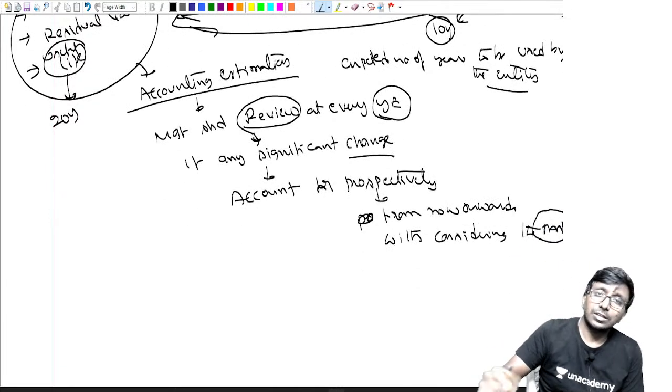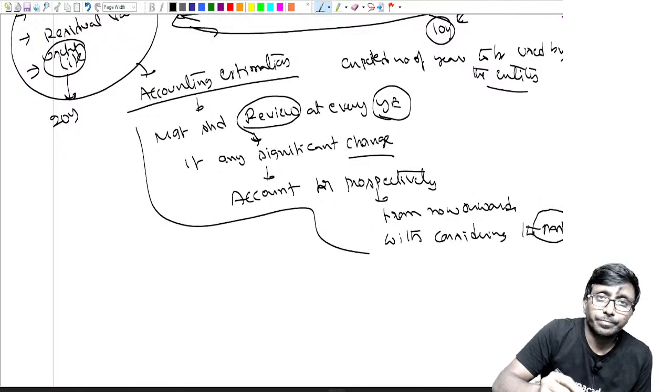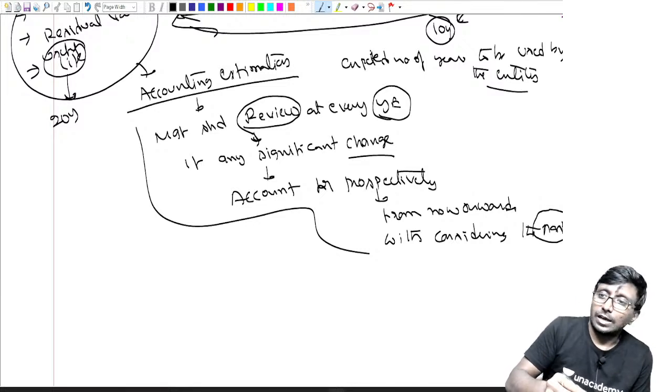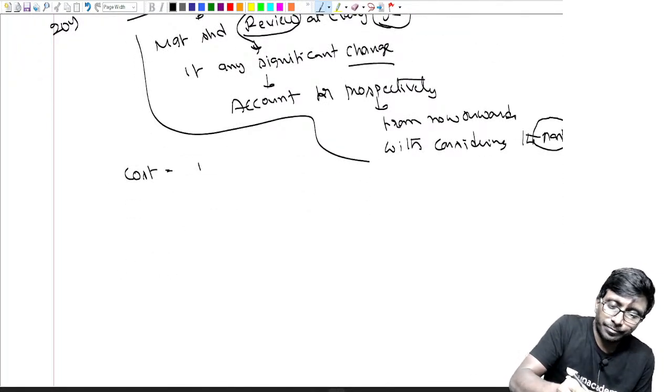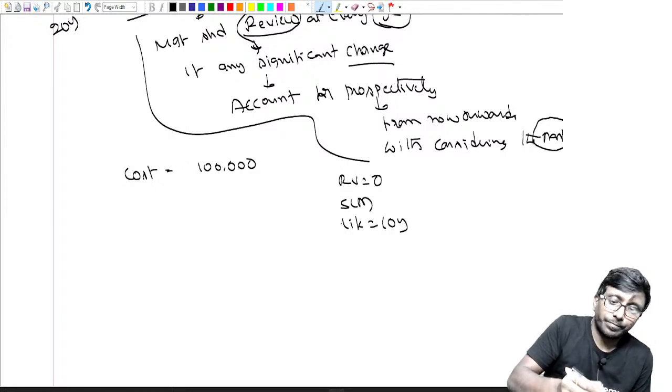Without considering the past, from now onwards you will be doing it. Hope you understood. This is what we will follow. I'll give a small example, you may get it better. Say cost is equal to 1 lakh, residual value is equal to 0, SLM method I am following, and life is equal to 10 years. Then depreciation per annum is equal to 10,000.